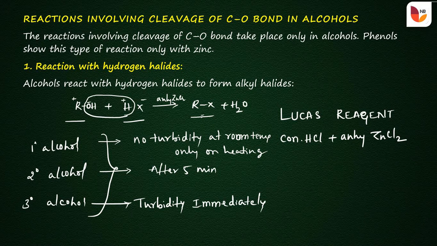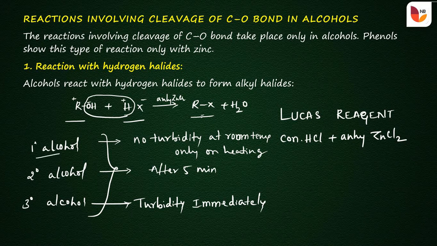A tertiary alcohol gives turbidity or precipitate immediately. If the alcohol gives turbidity after 5 minutes, it is a secondary alcohol. If there is no turbidity at room temperature and turbidity appears only on heating, it is a primary alcohol.